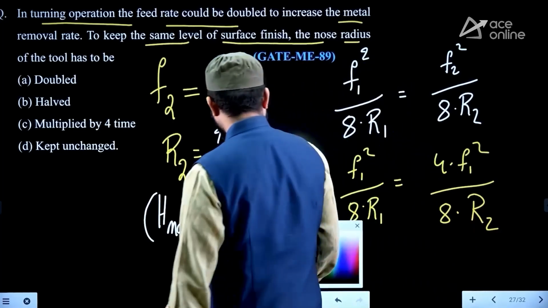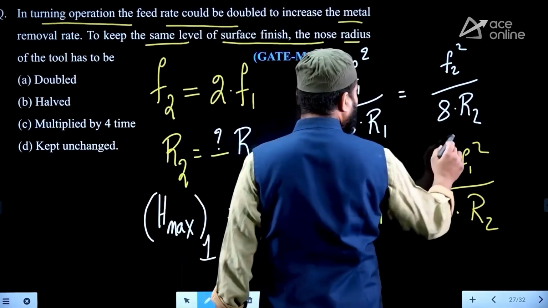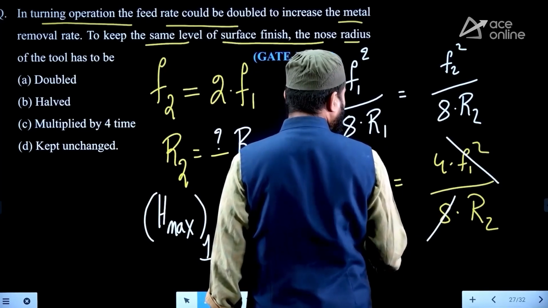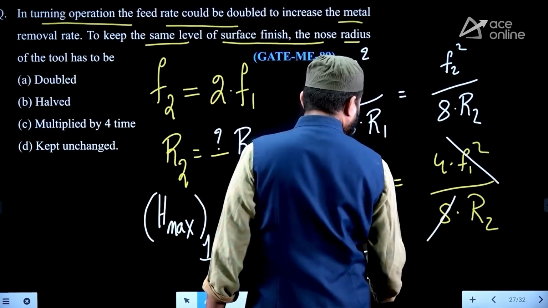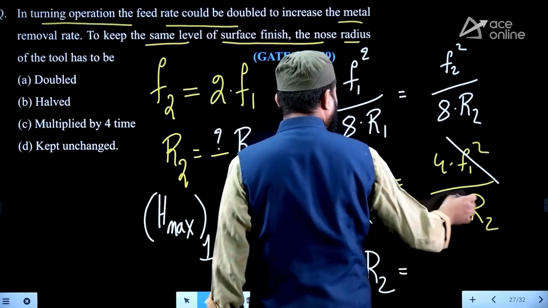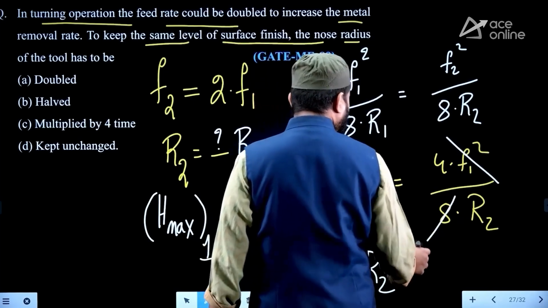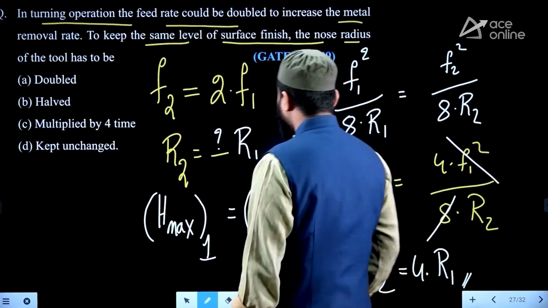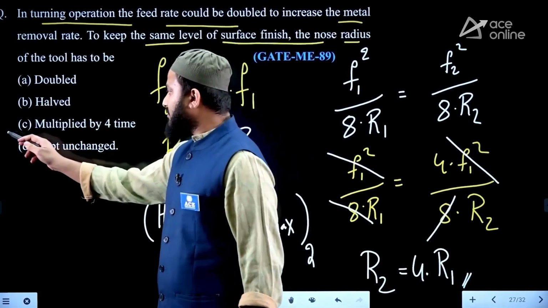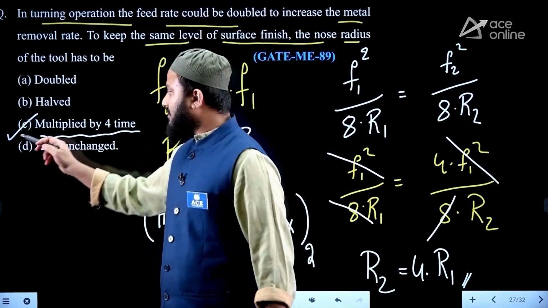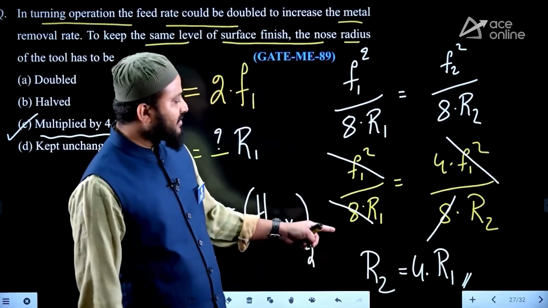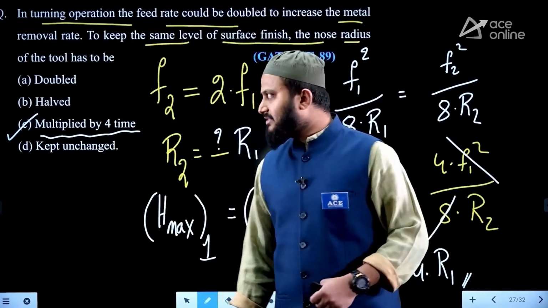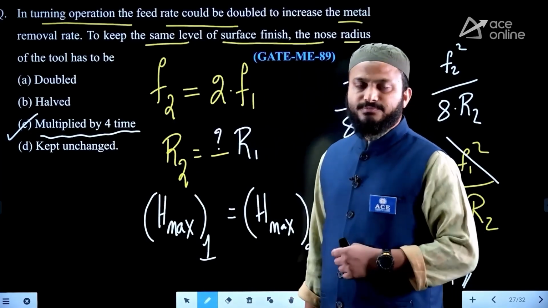Now F1 square gets cancelled, the 8 gets cancelled. Writing R2 in terms of R1, R2 on the left side and R1 on the right side, it will be 4 R1. Therefore the nose radius is 4 times the first condition's nose radius. Therefore the answer for this question is option C.